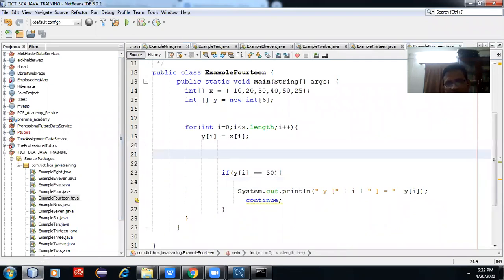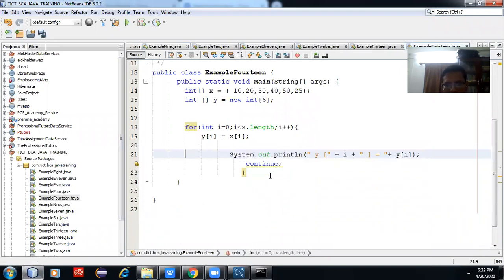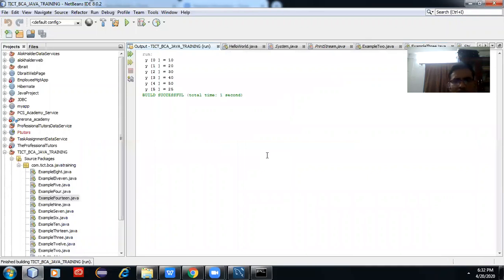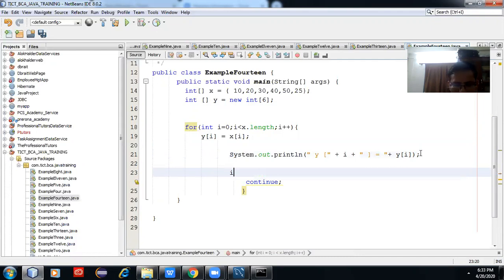The moment y equal to 30, it gets the continue statement, and again it will go to the beginning of the loop. Let me check. You understood it?